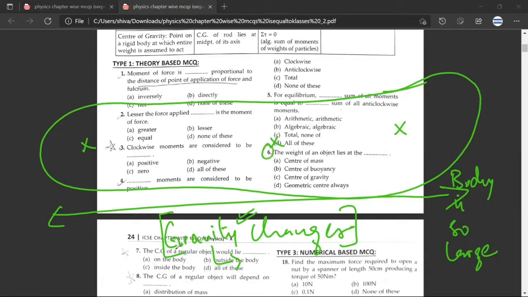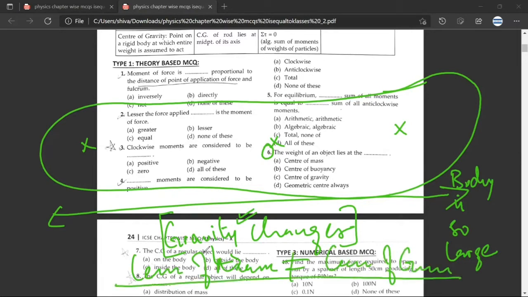Have you understood what I've said? Yes, sir. The center of mass won't be equal to the center of gravity. You will do this in detail in class 11. But right now, what you can remember is, because you are dealing with small objects, the center of mass and the center of gravity are the same. And the weight of the object lies at the center of gravity. Any doubt? No doubt, sir.